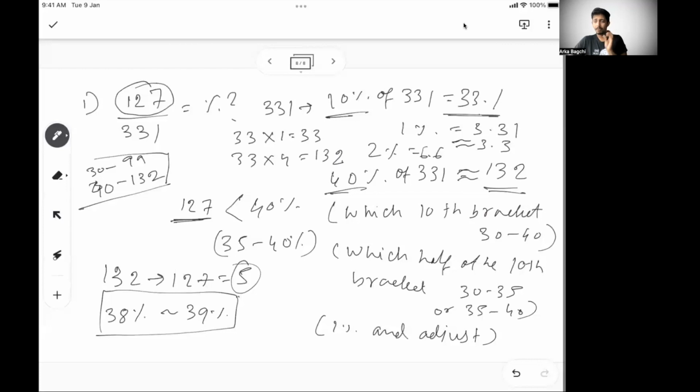If you can narrow down to this level, 99.99% of problems will be solved here. For the 1% which is not solved, you have to calculate that exact value. That you can do, but see the idea, the narrowing down, the approximation technique. You may not necessarily come till this stage. You can very well close the answer at an earlier stage if there is no other answer falling between 30 to 40%, right? So basically the idea is first narrow down the 10th bracket, then narrow down which half of the 10th bracket, then narrow down what is 1% and adjust between that.